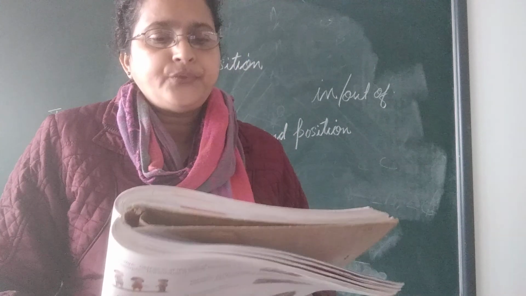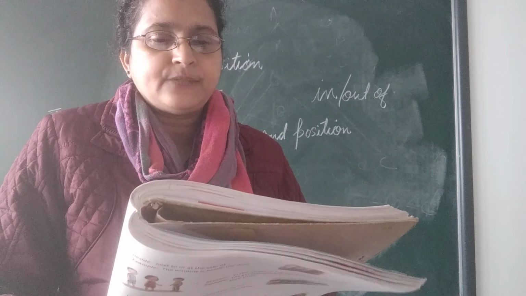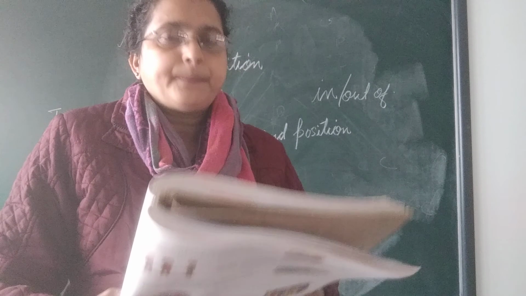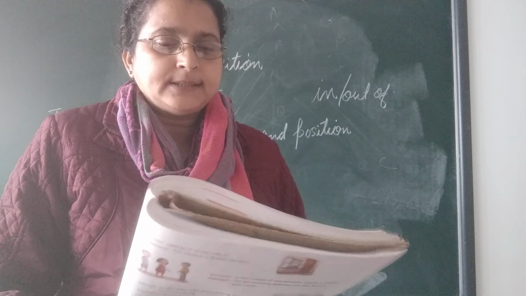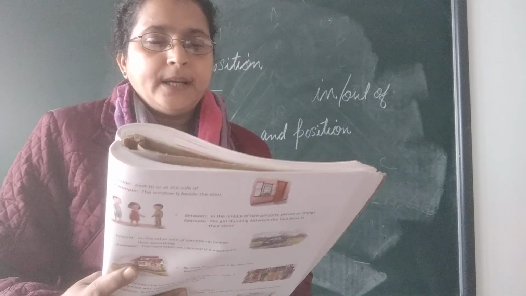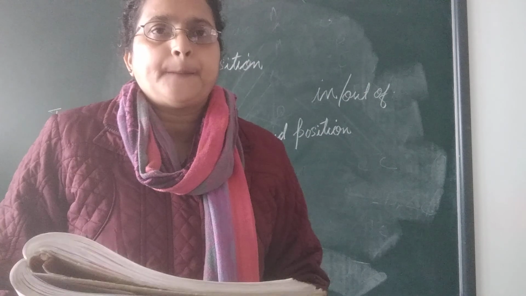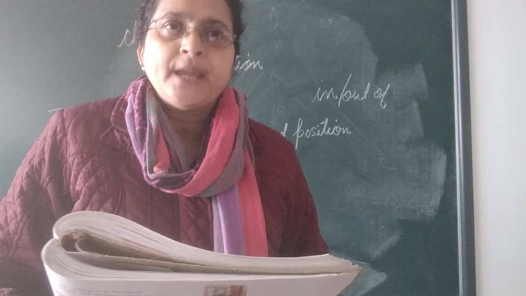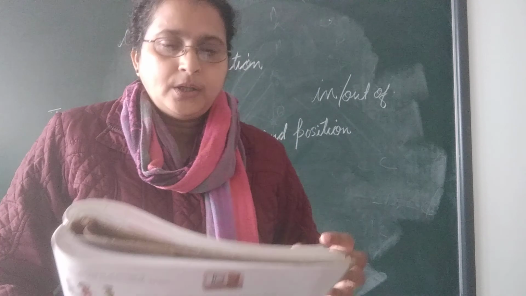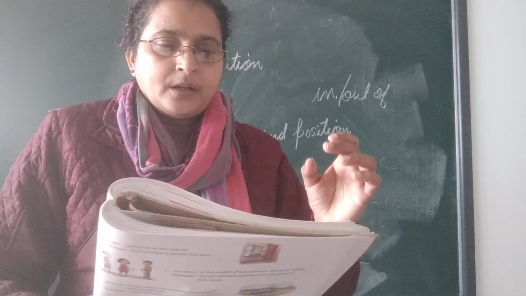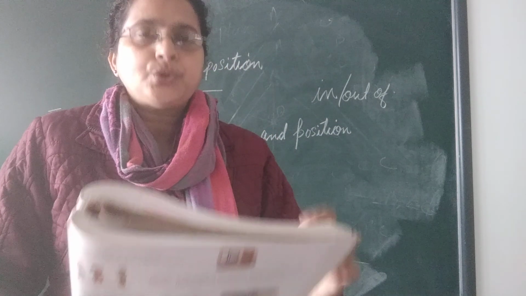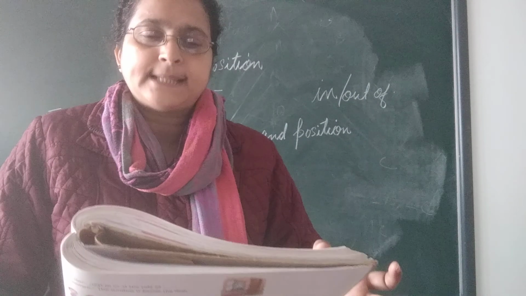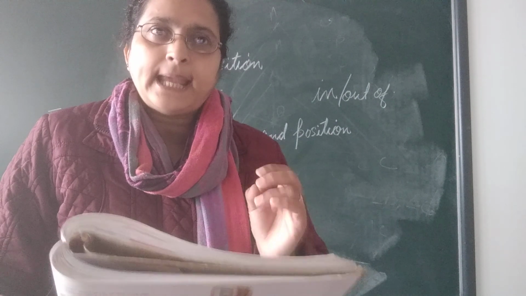In the middle of two or more persons, we use the preposition among. The crow was sitting among a group of peacocks. Where is the crow sitting? Among the group of peacocks. Where we use in the middle of two or more persons or places, we use among.